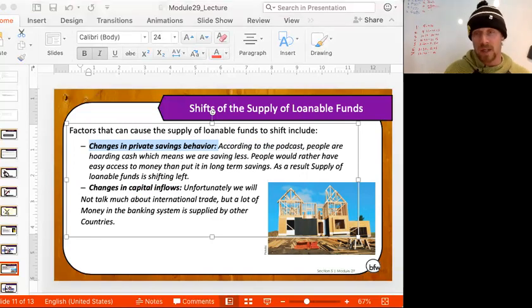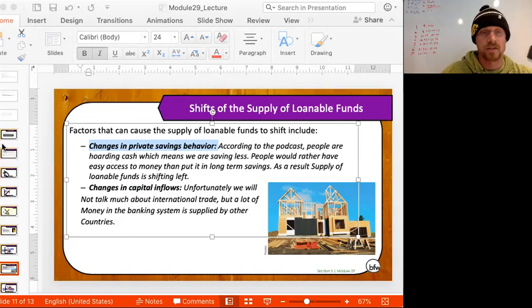In general, they have to make this fairly obvious, but if people want to save more, for whatever reason, the supply of loanable funds increases. If people want to save less, hence what the podcast said, the supply of loanable funds will shift left.